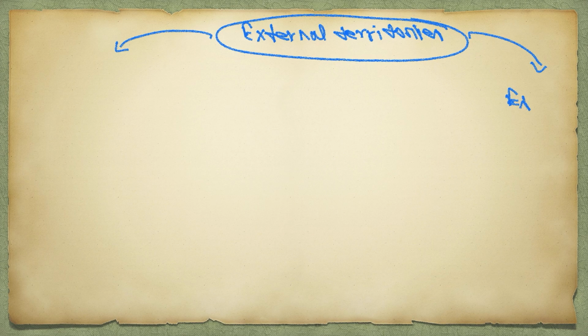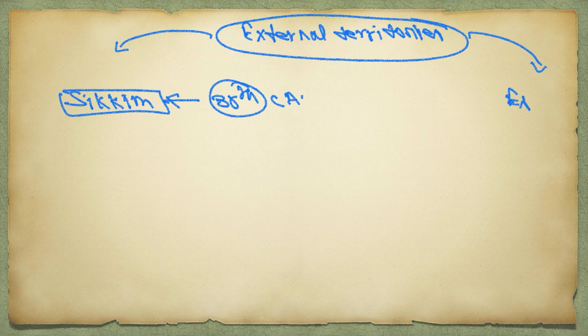Understand with an example: Sikkim. Let us assume Sikkim as an external territory. Sikkim is a very important case in the Indian Constitution. Sikkim was added by the 35th Constitutional Amendment to the Indian territory, while the 36th Constitutional Amendment Act introduced it completely into Indian territory.